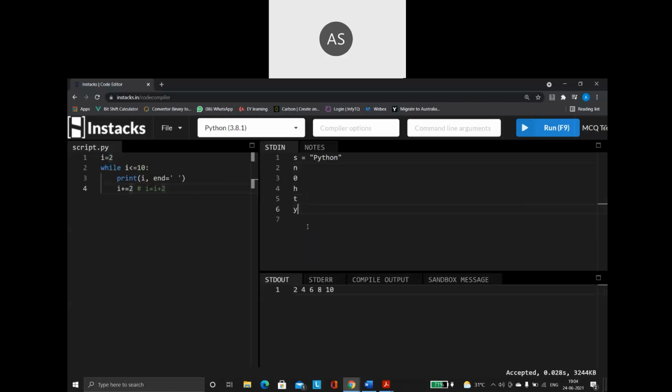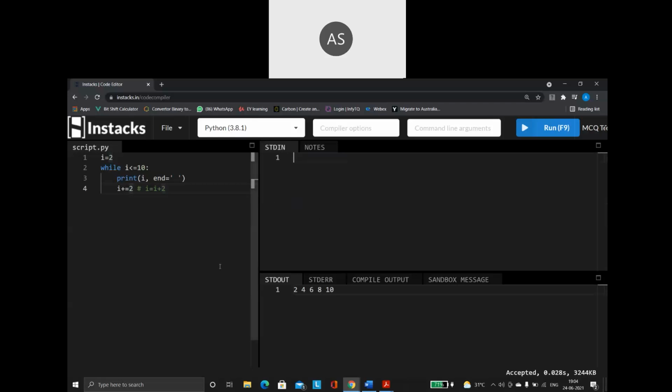Of course, then the P. Like this, I want you to print using the while loop. Don't use any other method. Don't use any built-in functions. Don't use slicing and all of that. Only using the concept of the while loop, I want you to give this a try. Okay, done.